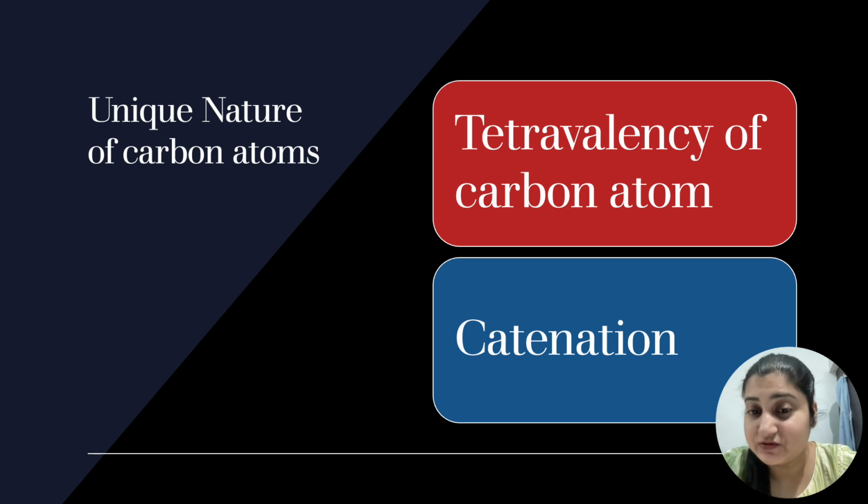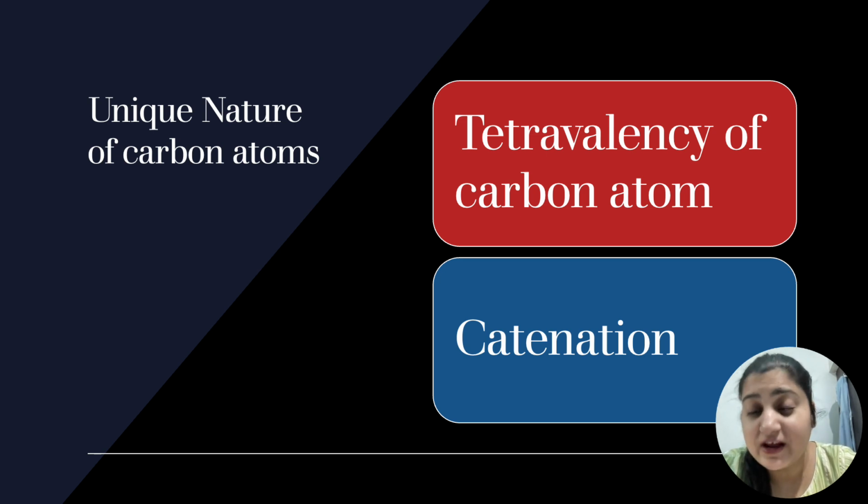This is a unique nature of carbon. The second nature is catenation. Catenation means the tendency to form long chains. How is it done? You'll see later on when we discuss all the parts of organic chemistry and nomenclature and everything. When we go into detail, you'll understand that carbon actually has a tendency to form chains.